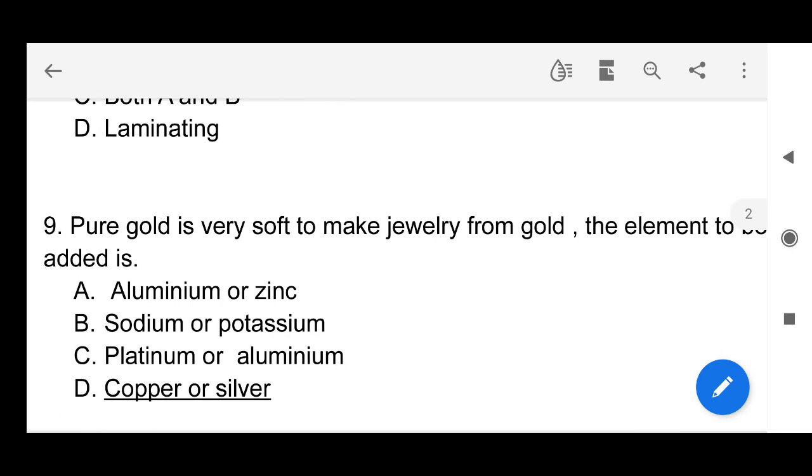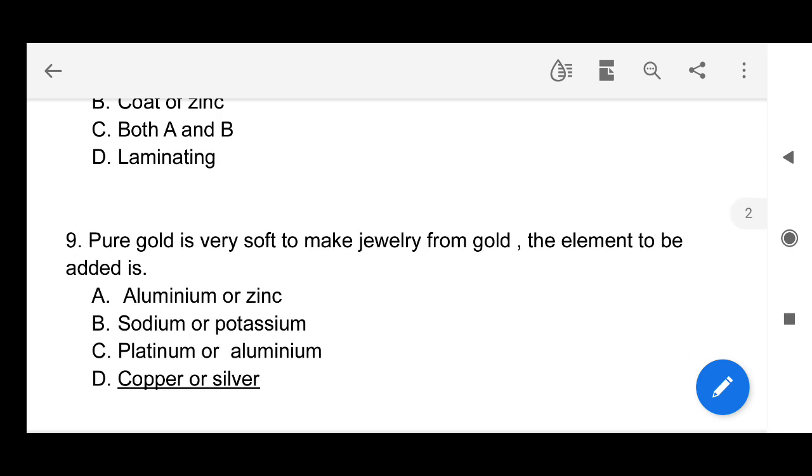Next question, pure gold is very soft. To make jewelry from gold, the element to be added is copper or silver. So see here, pure gold is very soft. We can't make jewelry from it. Here we add 22 parts of gold and 2 parts of either copper or silver. Both are safe.